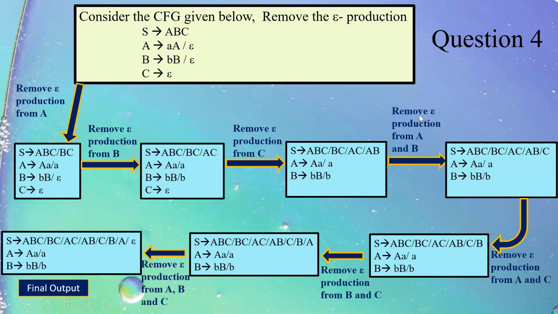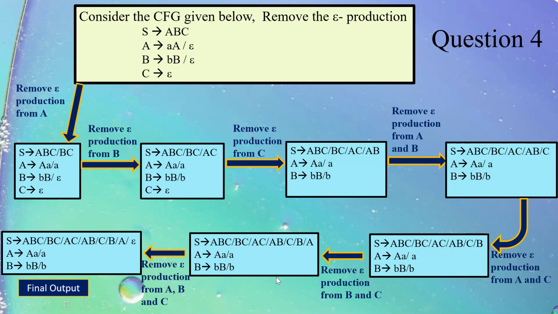Now I will remove epsilon from A and B combined. So I will get only C. Now I will remove epsilon from A and C combined. I will get B. Then I'll remove epsilon from B and C combined. I'll get A. Then I will remove epsilon from all 3, A, B, C. So I will get epsilon in S also.